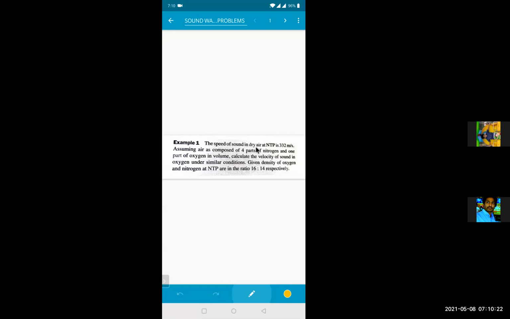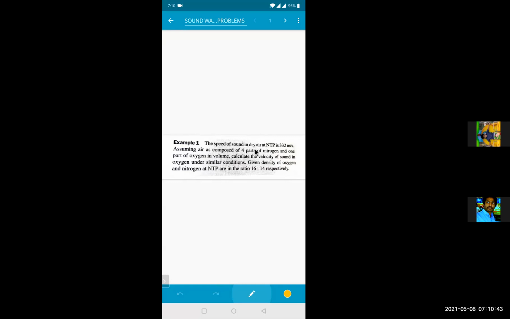The speed of sound in dry air at NTP is 332 meters per second. Assuming air is composed of 4 parts nitrogen and 1 part oxygen by volume, calculate the velocity of sound in oxygen under similar conditions. Given: the densities of oxygen and nitrogen at NTP are in the ratio 16:14 respectively.